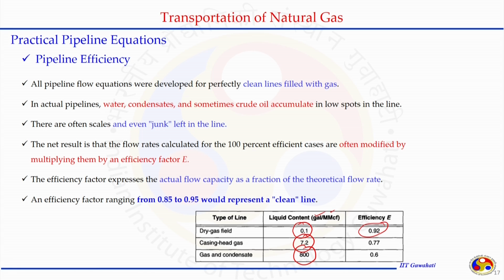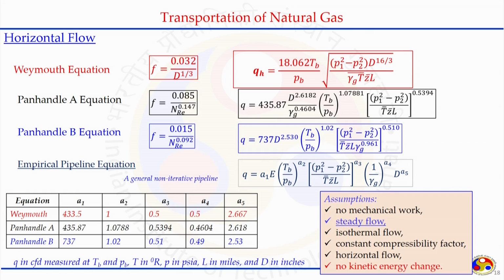The efficiency factor should be multiplied with the theoretical equation to get the actual value of the gas that can be transported through the pipeline which has been designed to transport the gas. So, in summary, in a horizontal flow system, we have the Weymouth equation, Panhandle A equation, and Panhandle B equation, and the only difference is how the F is chosen.